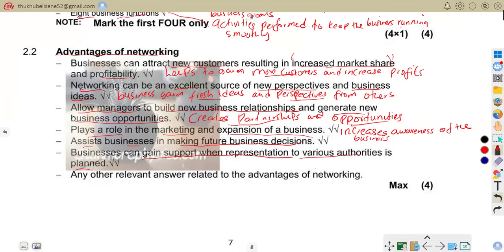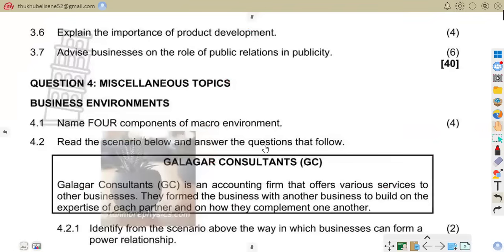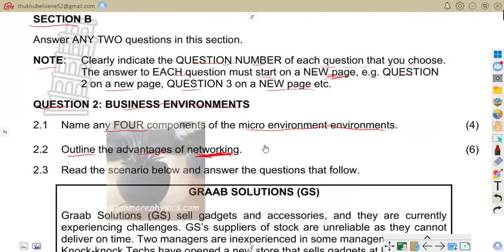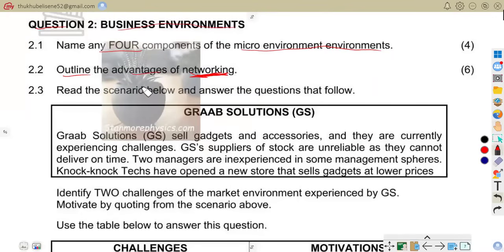So that is that. Now we are to move on to question 2.3. So here we are on 2.3. As it says, read the scenario below and answer the questions that follow. So the scenario is about CRAB Solutions. CRAB Solutions sell gadgets and accessories, and they are currently experiencing challenges.